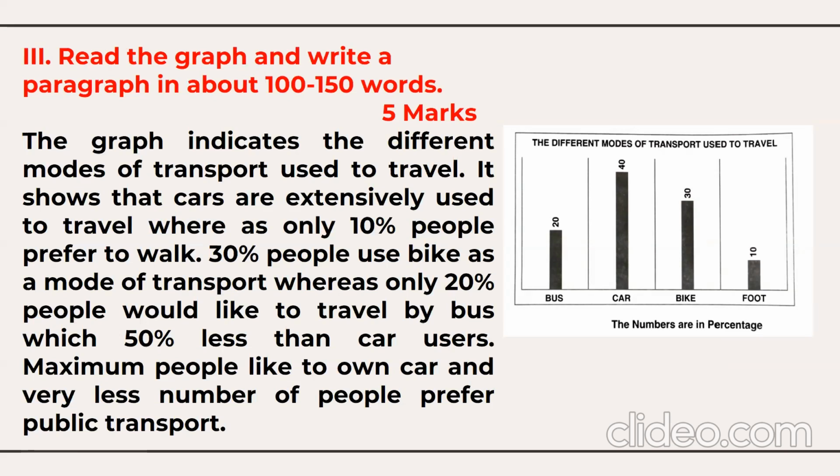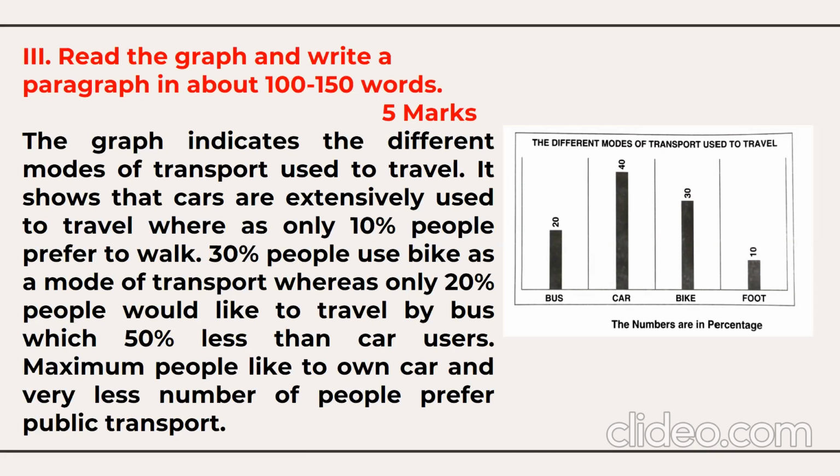We need to write this information in words as we would speak to somebody. We can say it shows that cars are extensively used to travel, whereas only 10% of people prefer to walk. The maximum usage of transport is the car, where 40% of people use the car, and only 10% prefer to walk. That's not a good sign as far as health is concerned. You can mention it like this. Then you compare: the second rank is the bike.